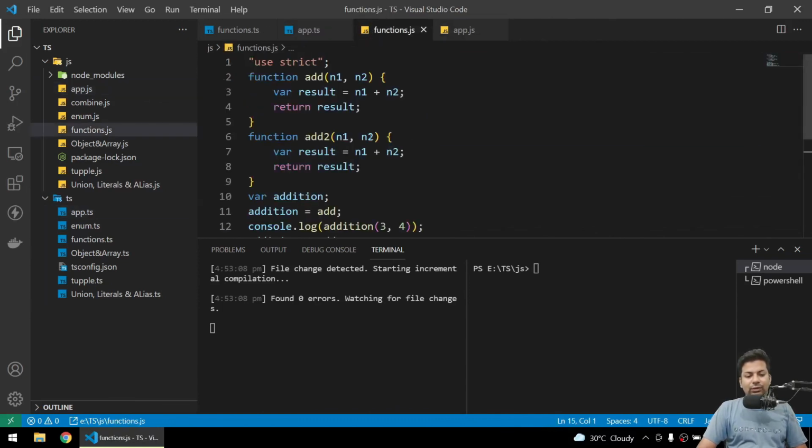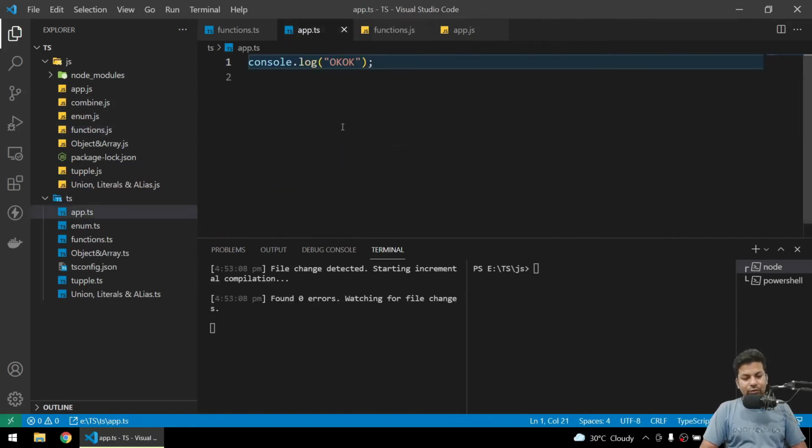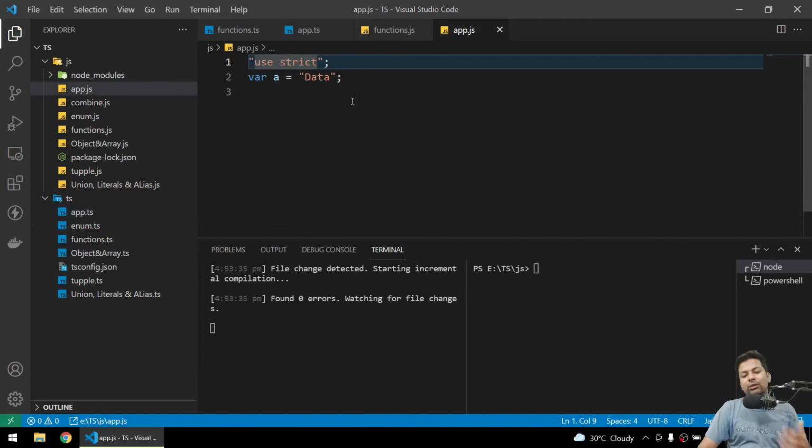So this is the way you can do it. Now let's just move forward to, suppose in app.ts we are declaring a variable. Suppose I simply say const a equals data, save it. In app.ts you are getting a variable, but you are saving it as a constant.